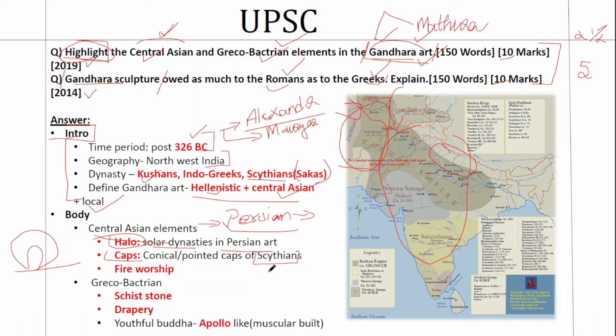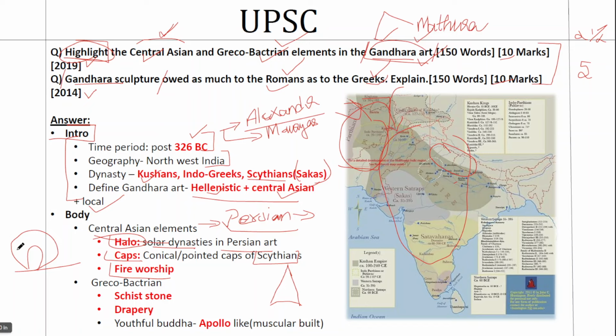Then they emerged as a major dynasty, and they had a significant feature marking their identity, which was conical caps like this. They had a cap like this, and this cap can be seen in some of the Buddha statues as well. So this is a Central Asian contribution. And finally, we have the fire worship.